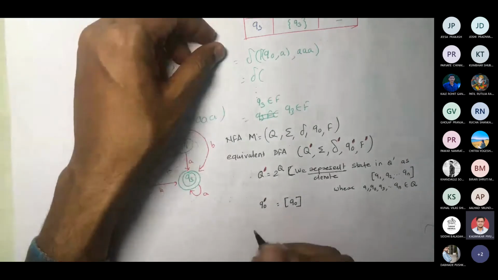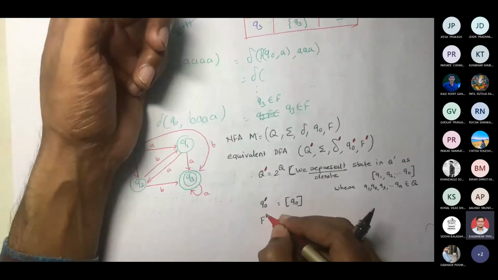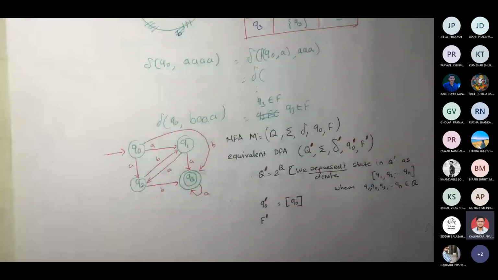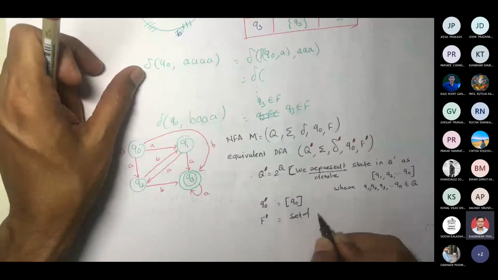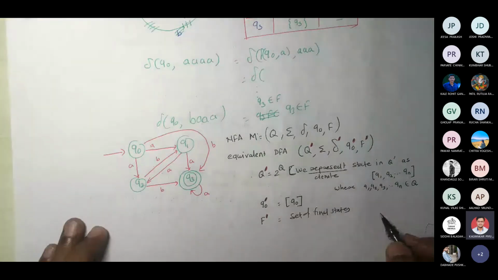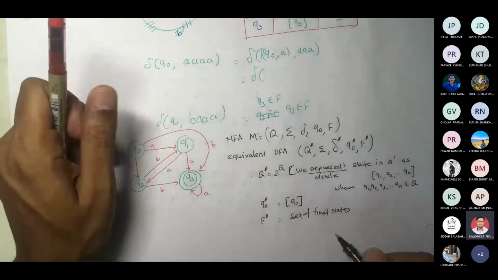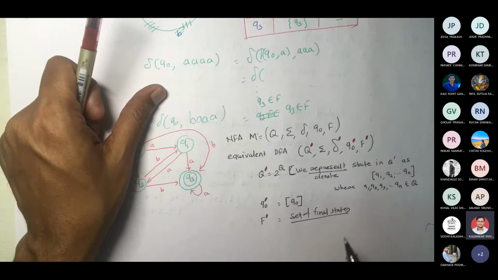Now F dash. Let us write F dash. What is this F dash? It is the set of final states. But now we have to be very specific with respect to this definition.